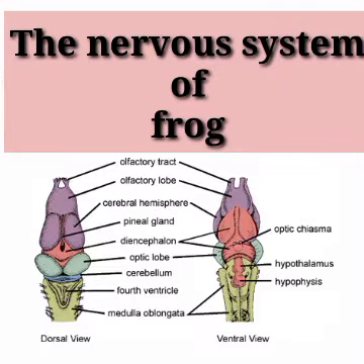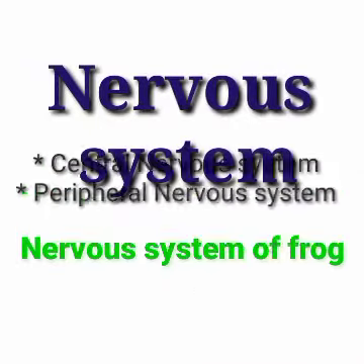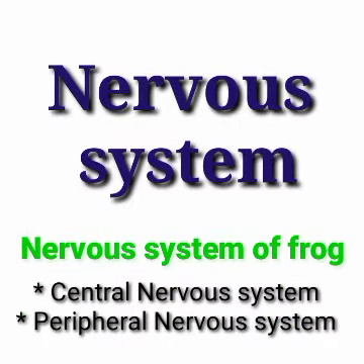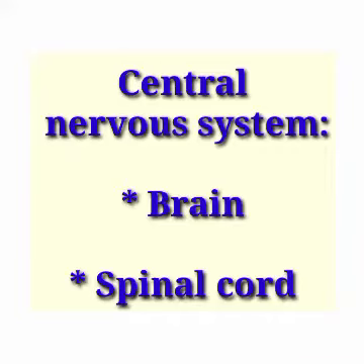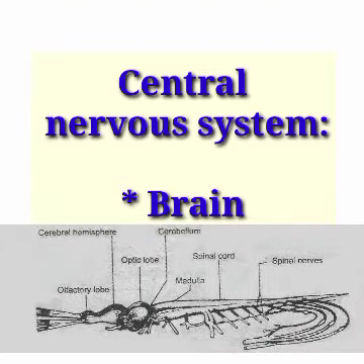Today our topic is the nervous system of frog. In frog, the nervous system is the set of organs which controls and coordinates all the activities of the body, as in humans. The nervous system of frog is of two types: central nervous system and peripheral nervous system. The central nervous system in frog is composed of brain and spinal cord.